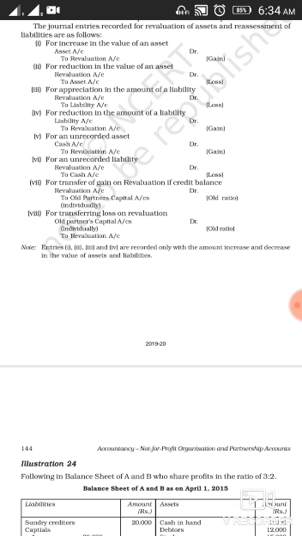So your entry will be revaluation account debit, as per the rule, debit all expenses and losses, to cash account, because the cash will go out. As per the rule, cash is a real account, credit what goes out. So for an unrecorded liability that has to be paid, your entry will be revaluation account debit to cash account.